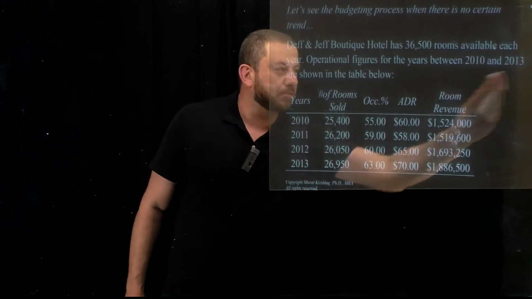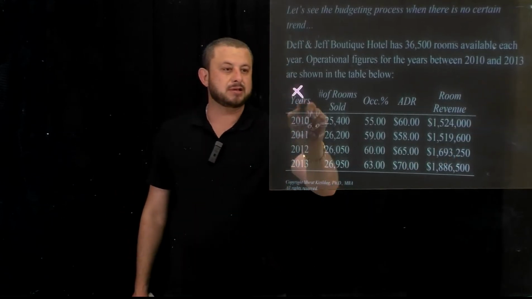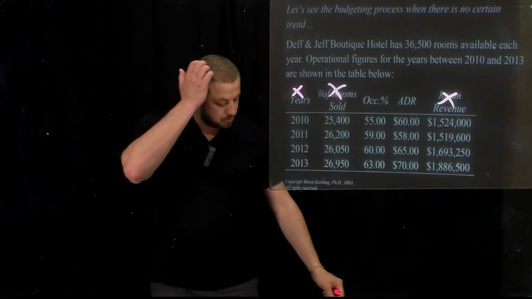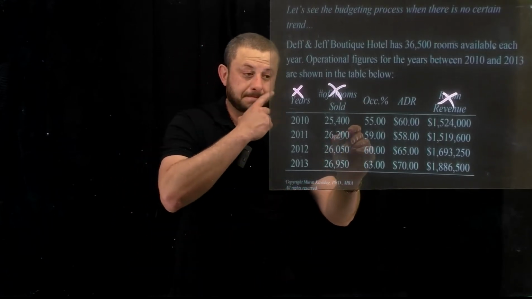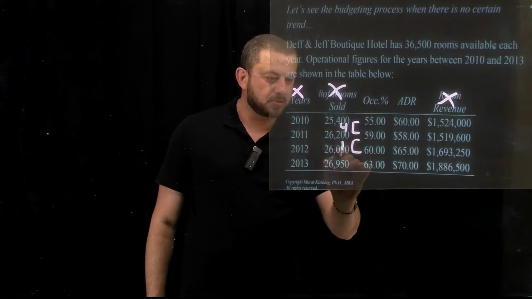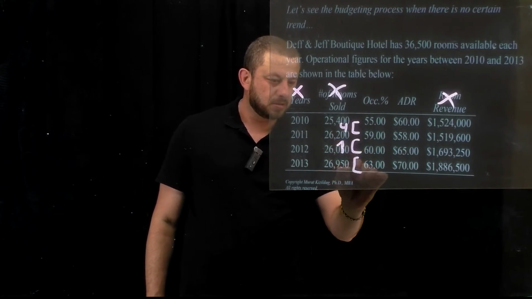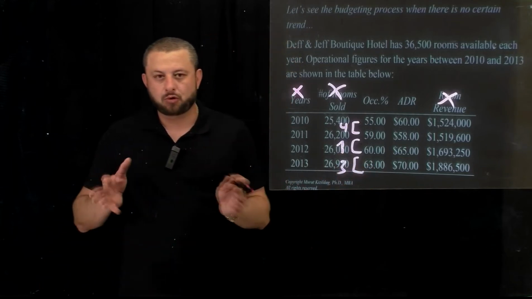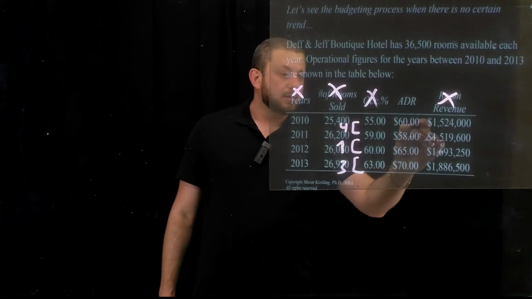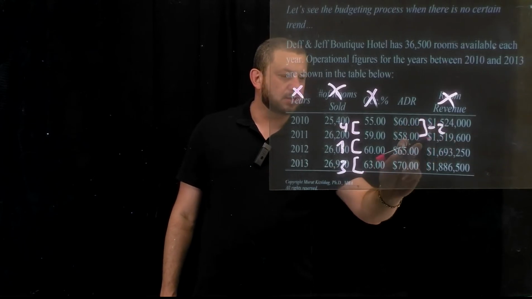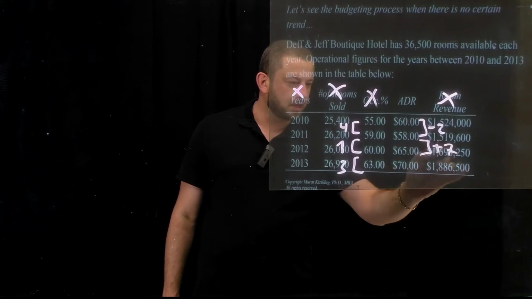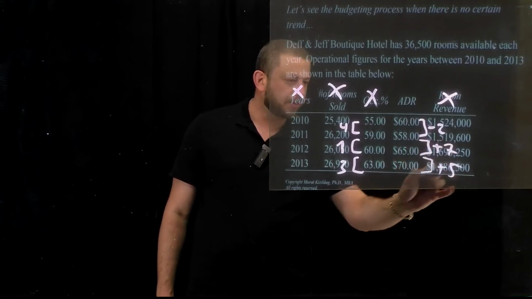So let's analyze the table right now. We don't care about this, this, or this. Do I have a trend in occupancy percentage? Up 4%, up 1%, up 3%. That doesn't tell us anything. No trend. ADR: minus $2 down, up $7, up $5.